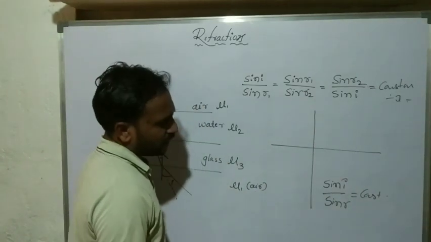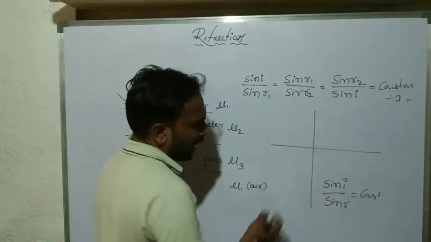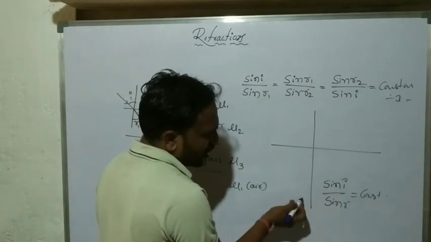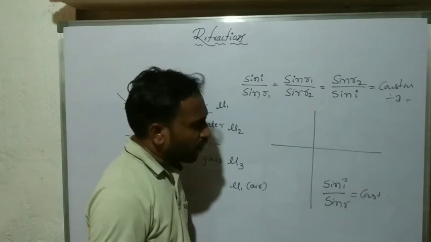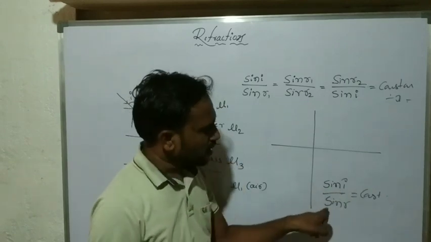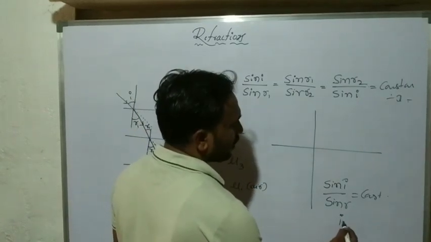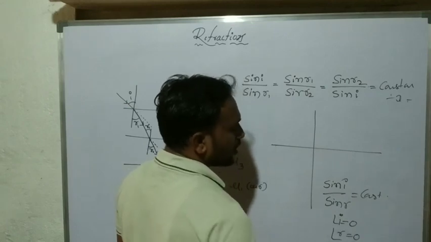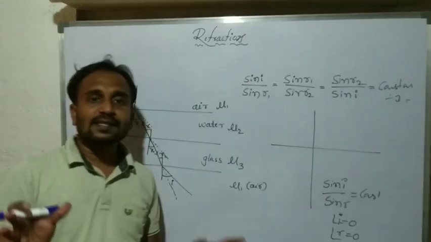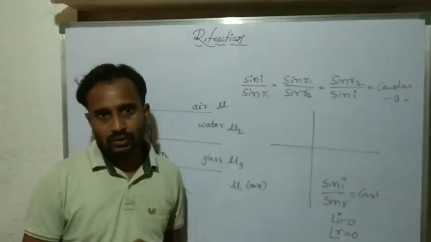For a normal ray, the angle of incidence is 0 and the angle of refraction is also 0. Since sin 0 is 0, Snell's law is not applicable for a normal ray.